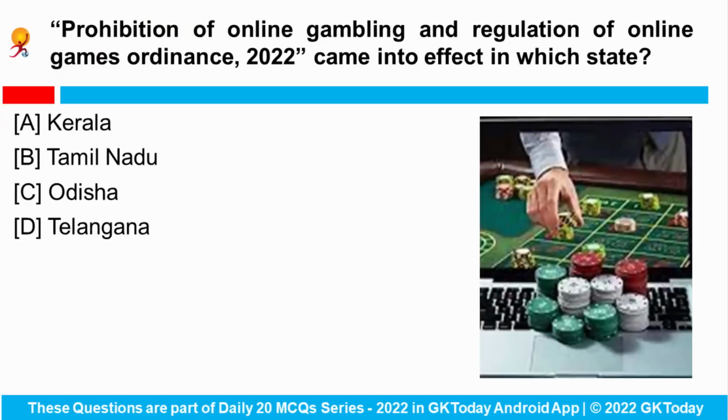Prohibition of Online Gambling and Regulation of Online Games Ordinance 2022 came into effect in which state? The Governor of Tamil Nadu, Mr. R.N. Ravi, gave his assent to an ordinance to ban online gambling and regulate online games in the state. With this, the Tamil Nadu Prohibition of Online Gambling and Regulation of Online Games Ordinance came into effect.